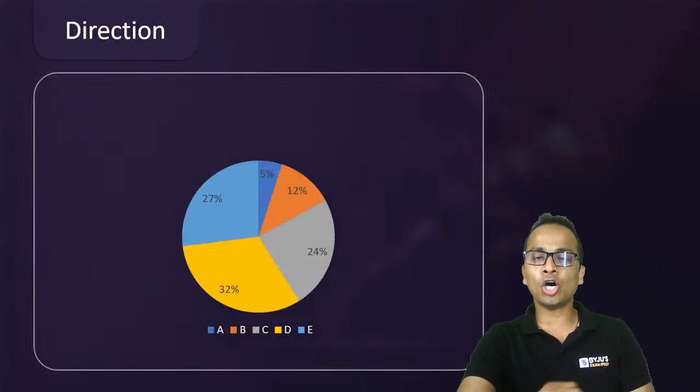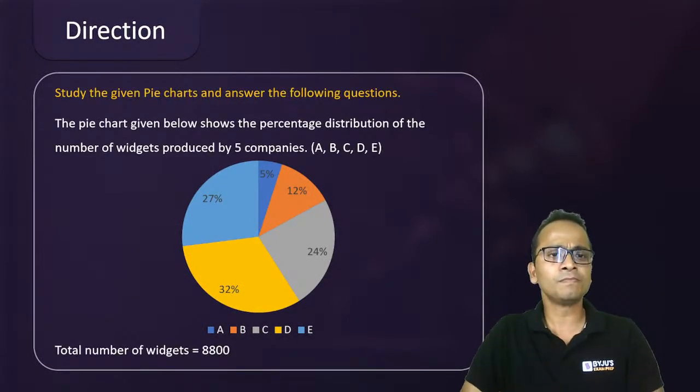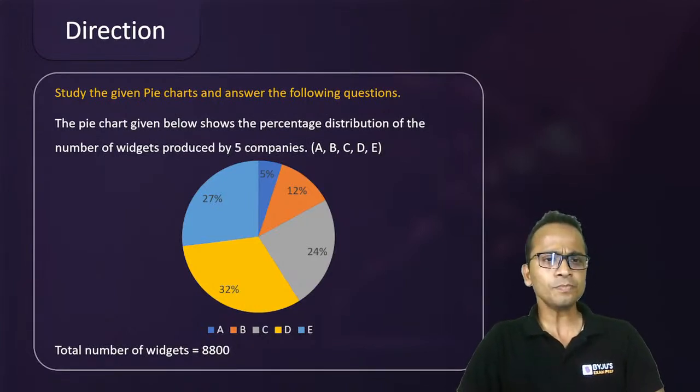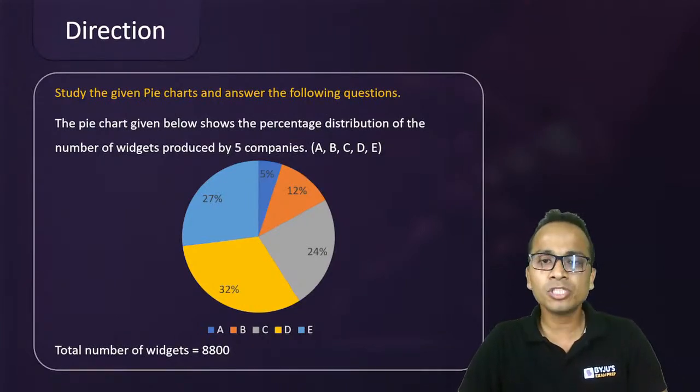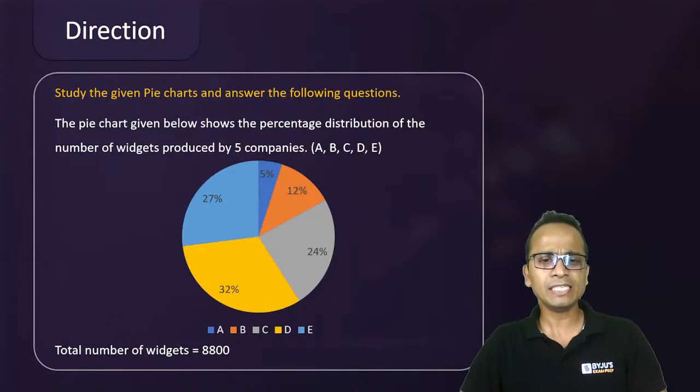All right. Okay. So the first set is on your screen now. These are the directions for the first set, the pie chart. Study the given pie chart and answer the questions that follow. The pie chart shows the percentage distribution of the number of widgets produced by 5 companies, A, B, C, D, E, and the color index is given below the pie chart.